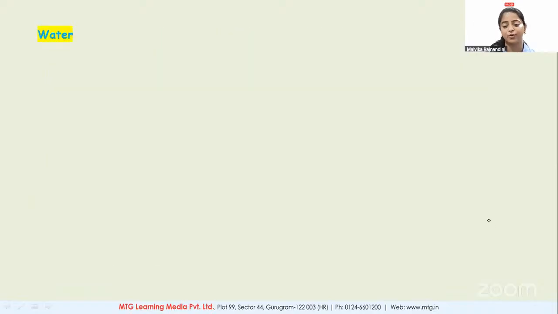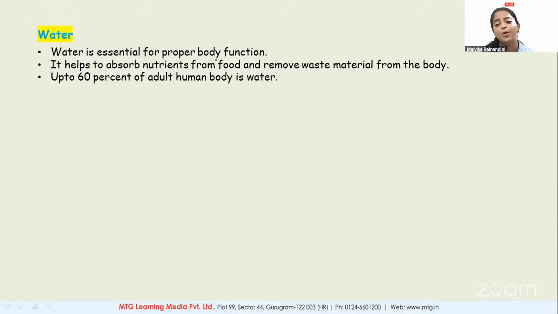Next, we have the water. Is water important for us? Give me a thumbs up. Yes or no? Yes. So, water is essential for proper body function. Why? Because it helps to absorb nutrients. It is through the water that nutrients are absorbed, nutrients are transported, and waste is removed from the body.